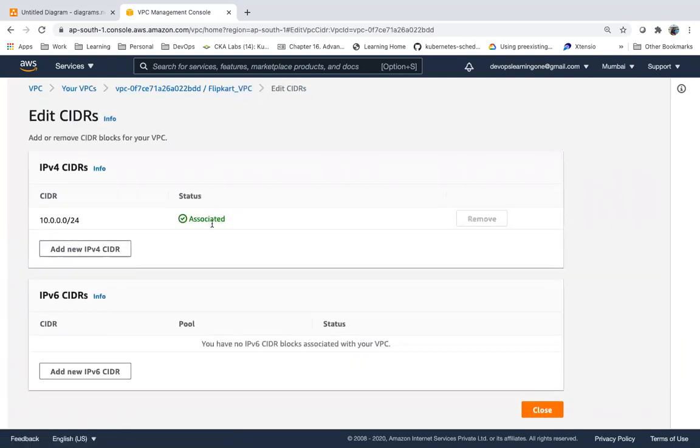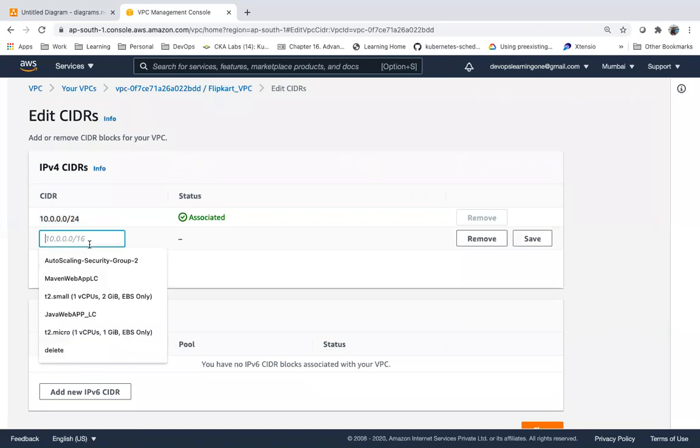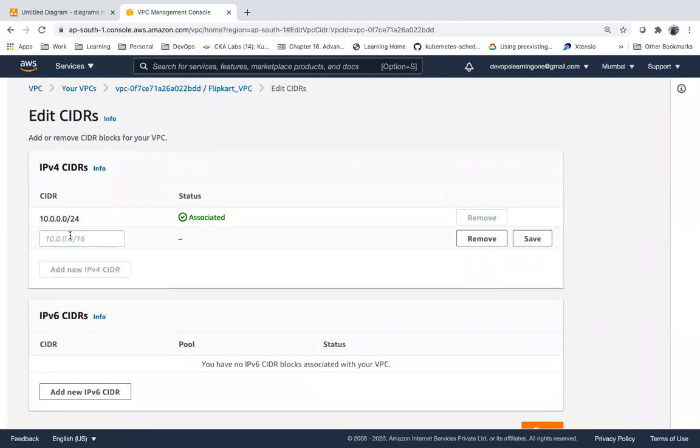We cannot modify this one. You can define another range, one more range, if you want to extend, right?